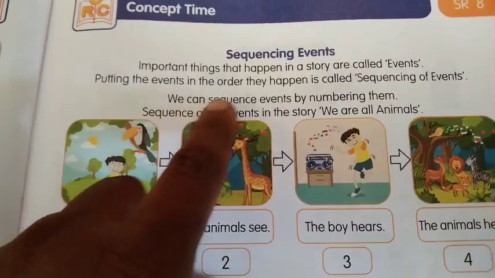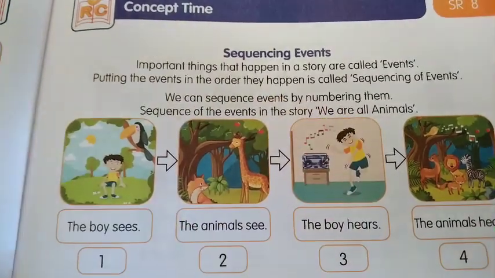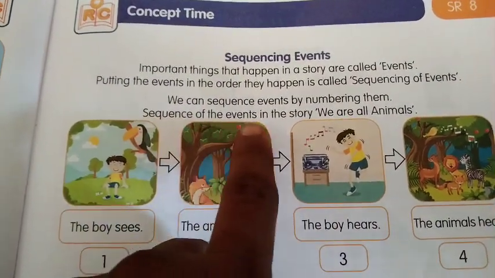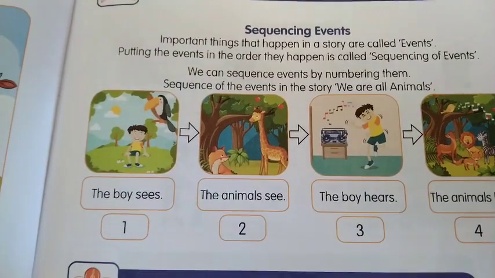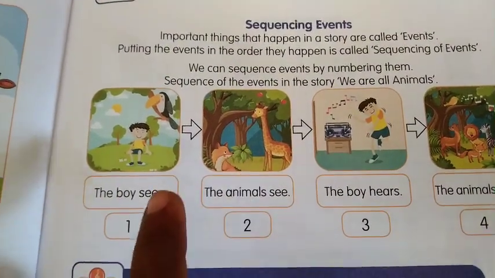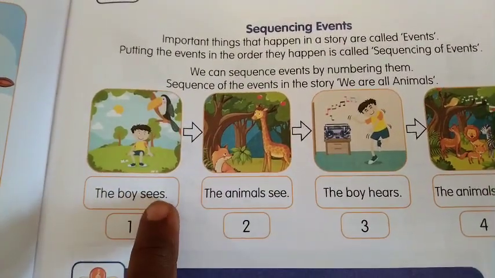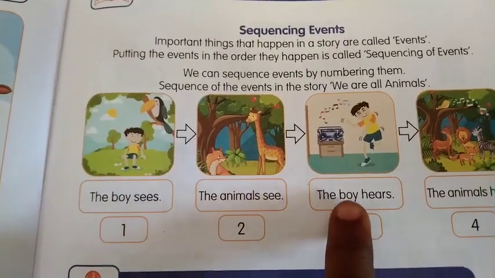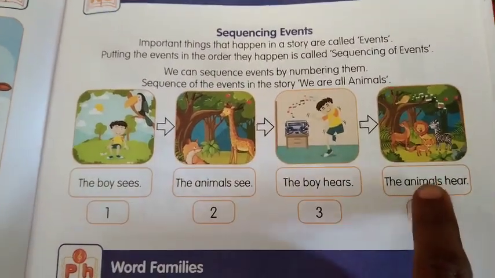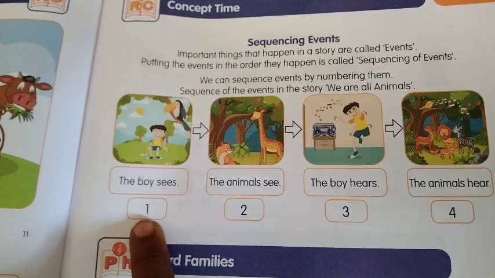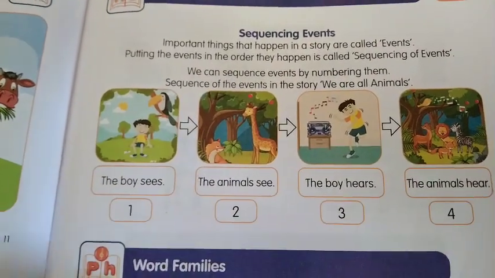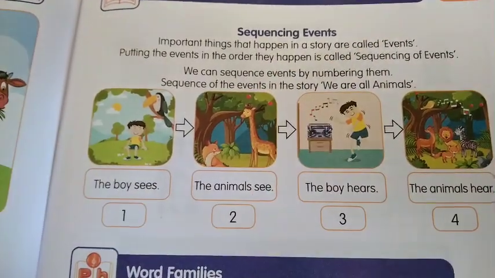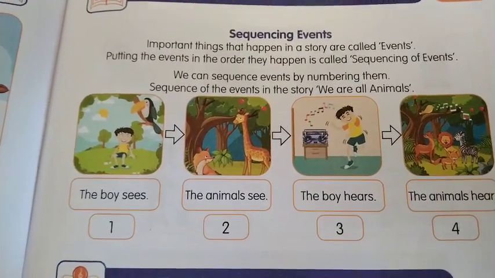We can sequence events by numbering them. Sequence of the events in the story We Are All Animals. We already read that story, right? The boy sees, the animal sees. The boy hears, the animal hears. Numbering 1, 2, 3 and 4. This is how we have to put the sequencing events.